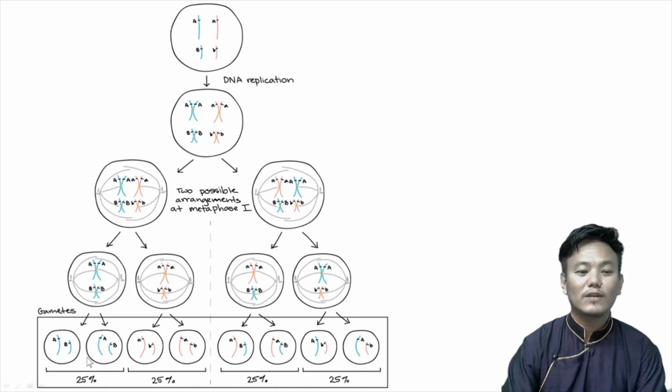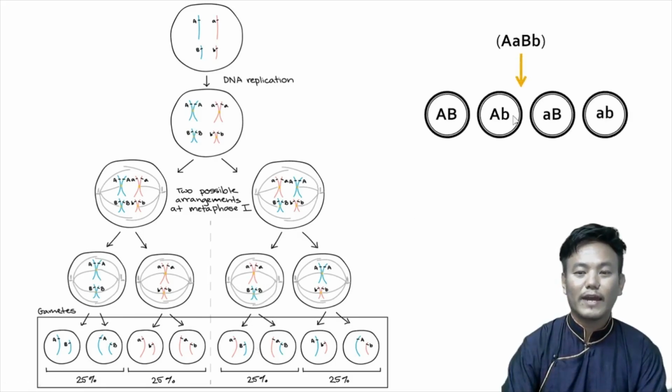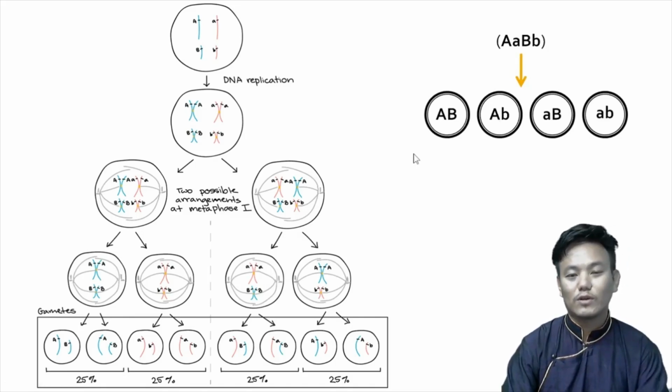Because of that we get the F2 ratio of 9:3:3:1.